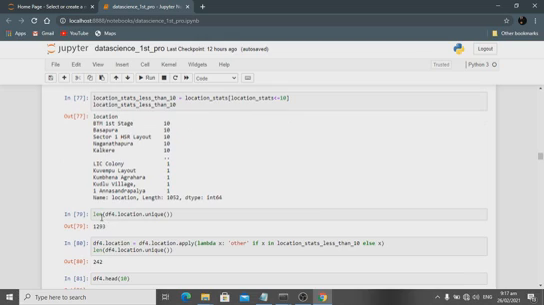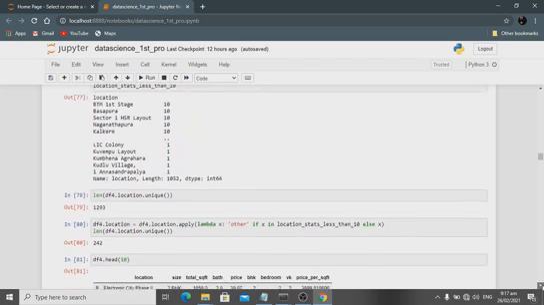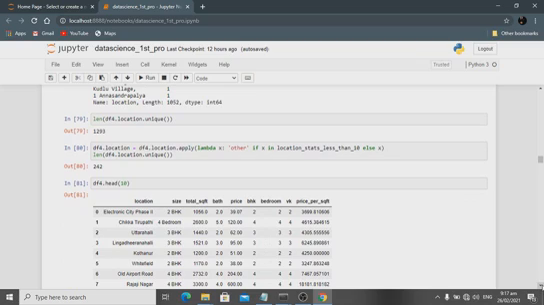Then the length of unique locations is 1290. Okay, now this is known to everyone. Then df4.location, df4.location apply lambda x: other if x is a location less than.